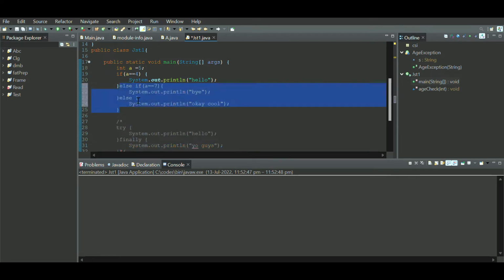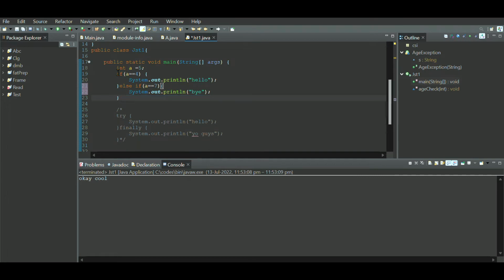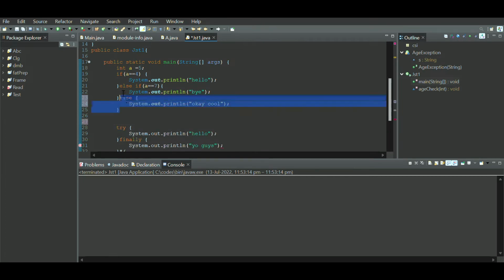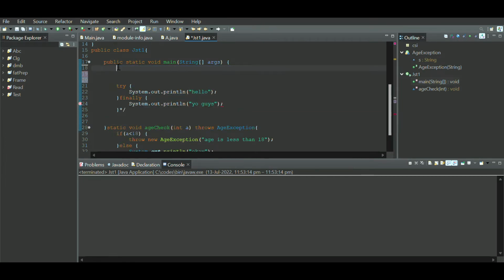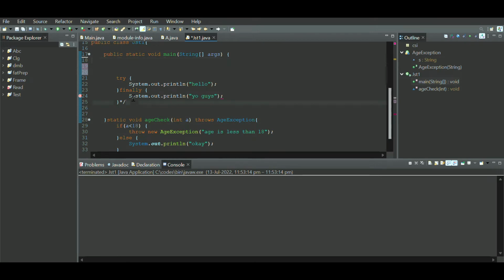Now let me remove the else if statement and see if it runs. Yes, it runs perfectly. Let me remove the else statement. Yes, it runs perfectly. In the same way, the try catch block is kind of different. If you have a try block, then you must have something else, called a catch block or a finally block. The syntax of the finally block is just the word finally, then curly braces just like try, and we write the commands inside.